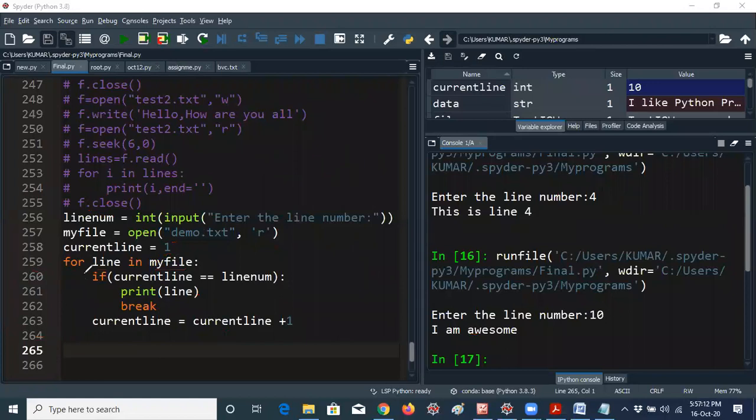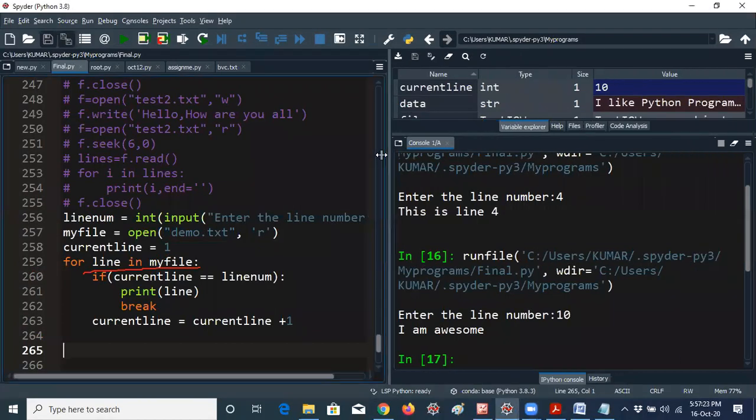I will tell you, because some students may be confused about how it is taking line in my file, how it is taking the first line. Some students may doubt about that. So that's the reason I would like to explain this program by using the debug concept in the Spyder editor.